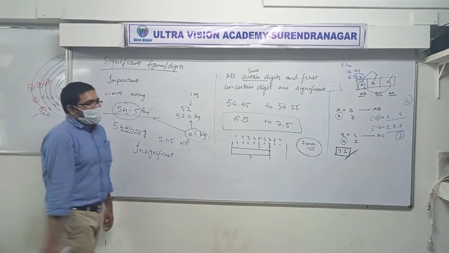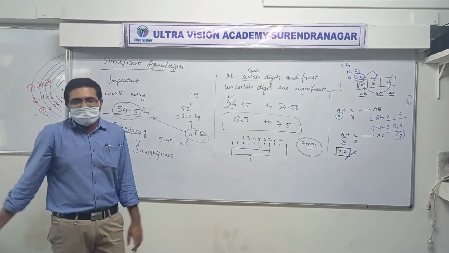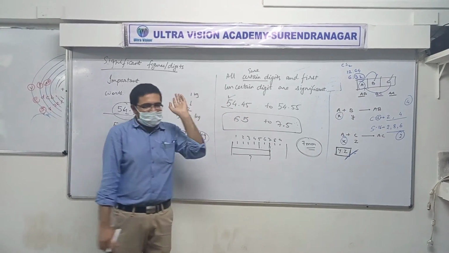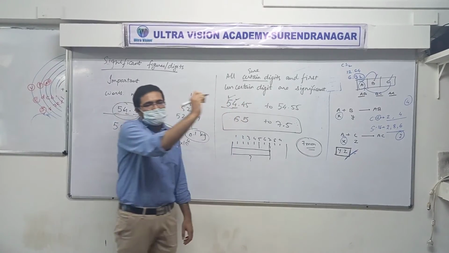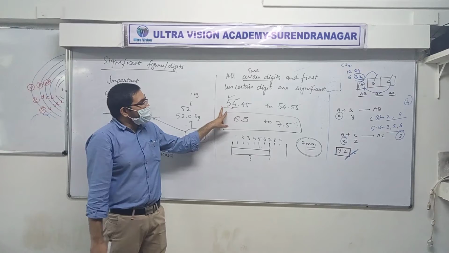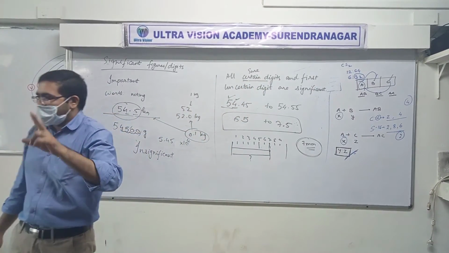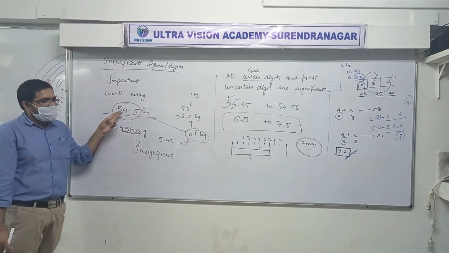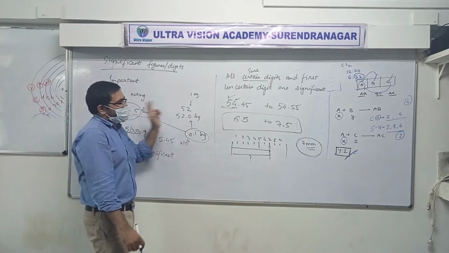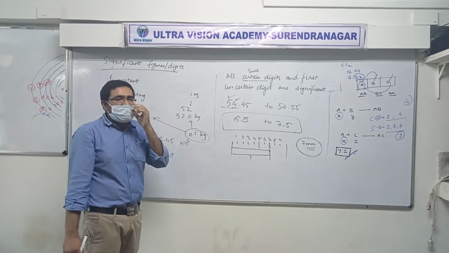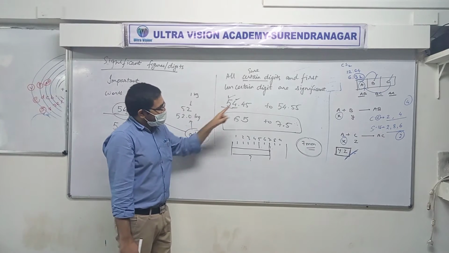So in any case, we are absolutely sure that the first digit is 5. Sure or unsure? Anything between this, one digit 5, yes or no? Anything between this, second digit 4, yes or no? Sure? So two certain digits are there. How many certain digits? Two. Which two? Easy to understand? We are absolutely sure that 5 and 4 are there. No doubt about it.